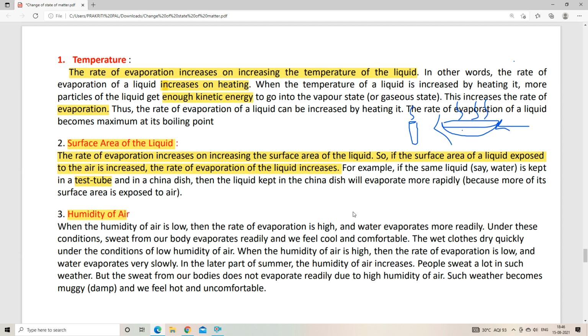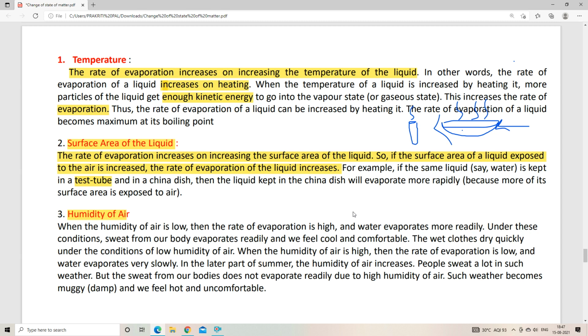Okay, but during winter what happens? Winter means there is very low humidity in air, right? Low humidity means faster evaporation. So whenever we do some workout during winter, you will see that your sweat has vanished faster as compared to summer or rainy season, because the humidity is low, and due to low humidity what happens?